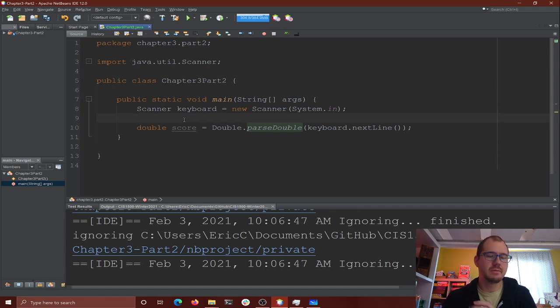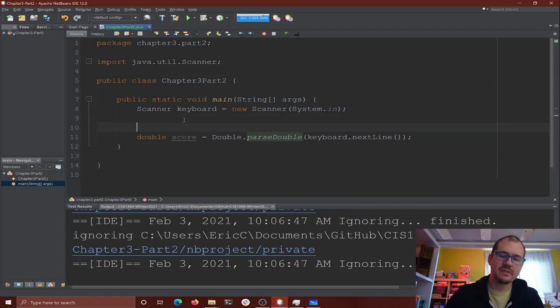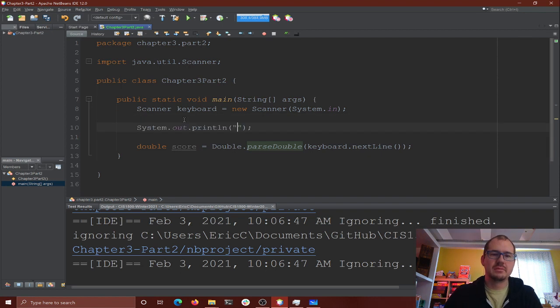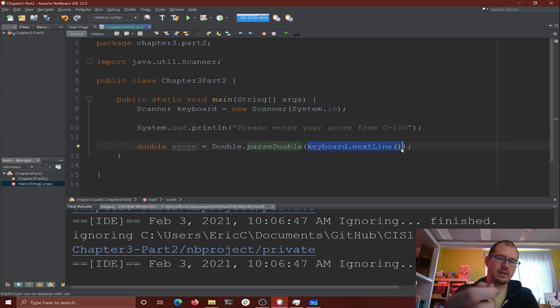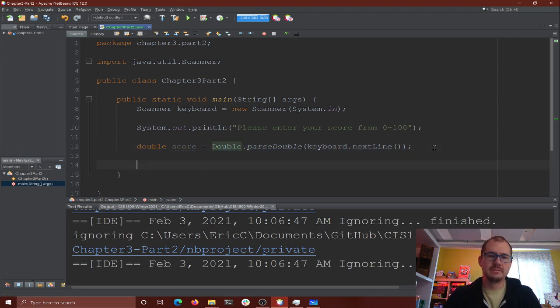You really want that rounding. So we should ask the user, hey, please enter your score from 0 to 100. Then we'll get the score. Whatever they type in with keyboard.nextLine, we hand to Double.parseDouble, it gets turned into a double, and we save it here as score.